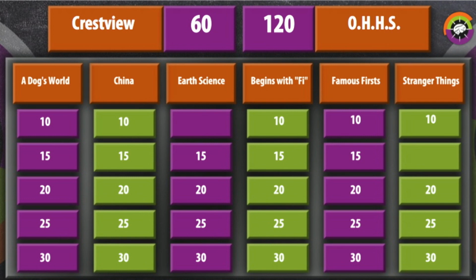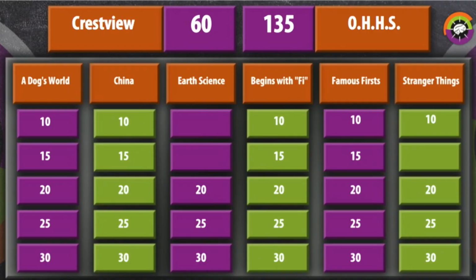Ottawa Hills in control. Earth science 15. Earth science for 15 points. Region of earthquakes and volcanoes in the basin of the Pacific Ocean where more than 75% of the world's active volcanoes are. That would be Ottawa Hills. Thomas. The Ring of Fire. The Ring of Fire is correct. Earth science 20. Earth science now for 20 points. Volcanic glass is known as what? That would be Ottawa Hills. Chinmay. Obsidian. Obsidian is correct.